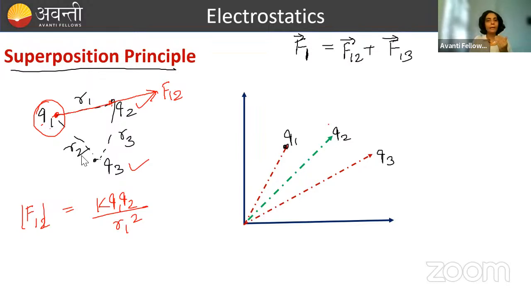ठीक है? अब आप individually just write F12. So if you're going to write F12, what will it look like? First let's see the direction. Q1, Q2, Q3 are all positive charges, so Q2 will repel Q1. Repel का मतलब ये इसको खुद से दूर भेजेगा, है ना? So if Q2 is going to repel Q1, यानी कि force on 1 because of 2 will act in this direction. This is the direction of F12. ठीक है?